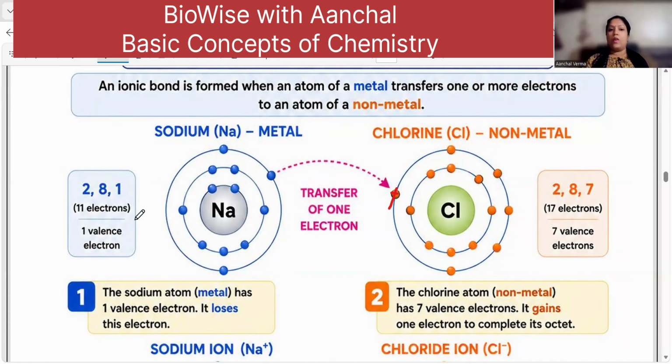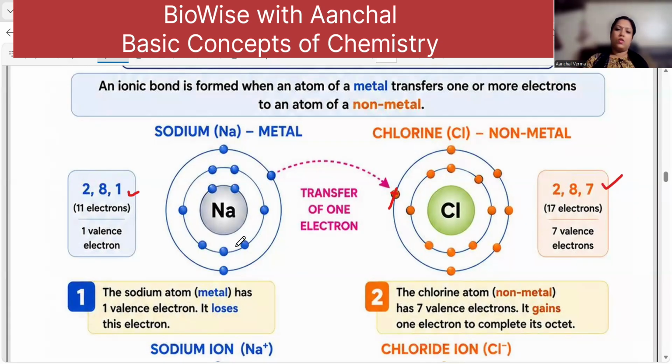Okay. Now, sodium electronic configuration is 2, 8, 1. Chlorine is 2, 8, 7. Sodium is 1 electron rich and chlorine is 1 electron deficient. So this 1 electron of sodium, okay, there is some error in the diagram, children.